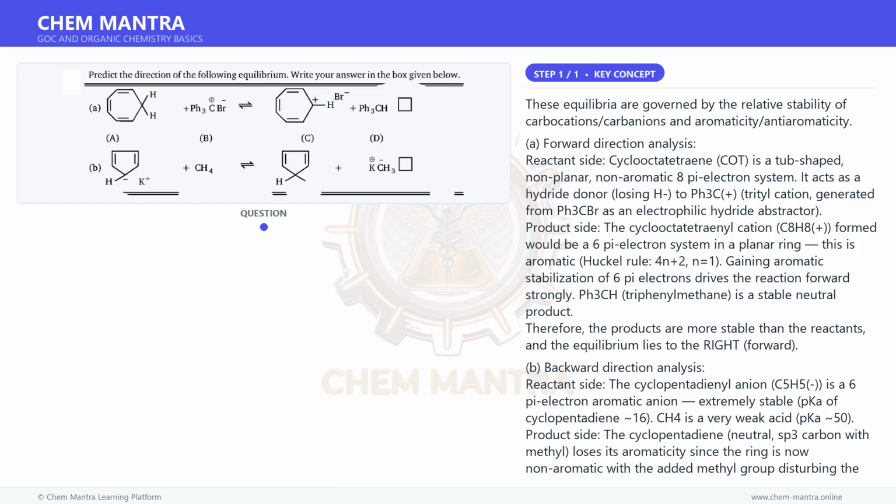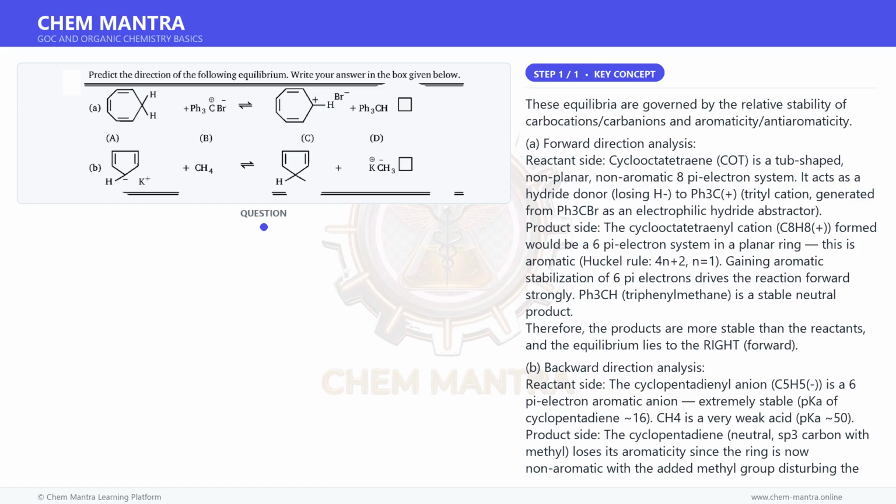CH3-, the methyl carbanion, KCH3, is an extremely strong base, far less stable than the aromatic cyclopentadienyl anion. The acidity comparison: cyclopentadiene, pKa 16, versus methane, pKa 50. The equilibrium always favors the weaker acid and weaker base on the product side.